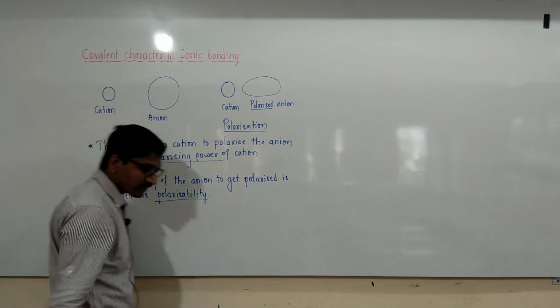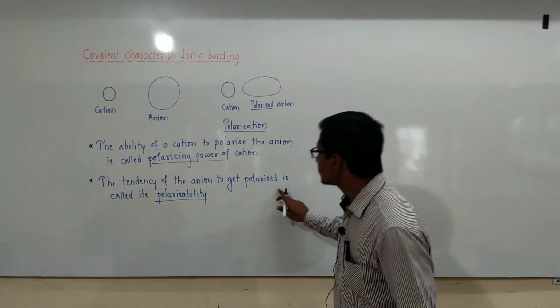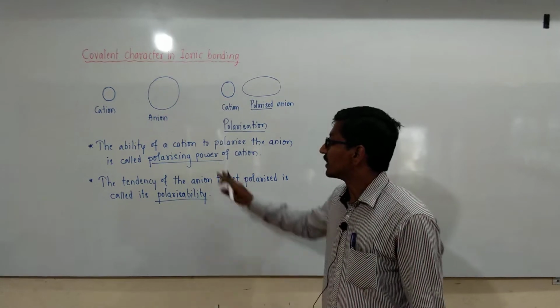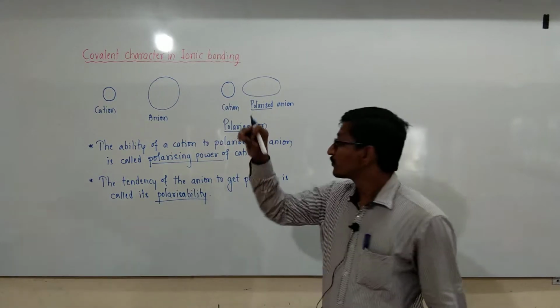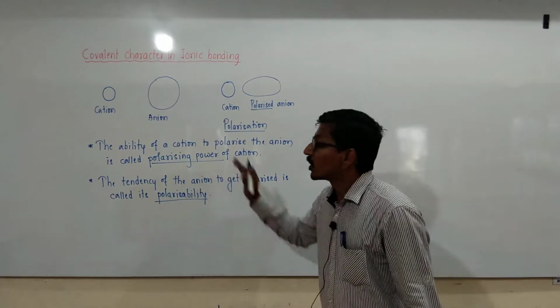Polarizability is nothing but the tendency of an anion to get polarized. And polarizing power is nothing but the ability of the cation to polarize the anion.